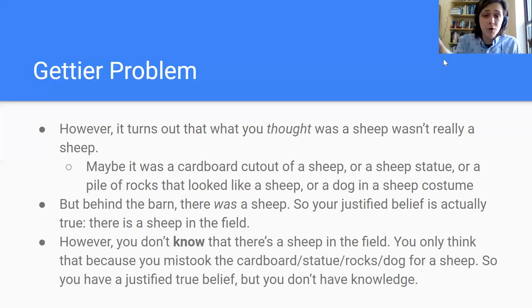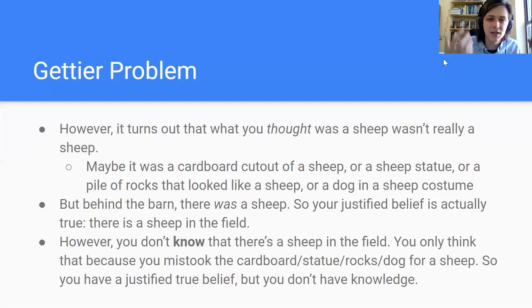So your belief is true and your belief is justified, but it's still not really tied to the facts. Your justification for your belief there's a sheep in the field really has nothing to do with the actual sheep that's in that field, because you can't see that sheep. You have no idea it's there. So you have a justified true belief, but you still don't have knowledge. It's still not tied to the facts in the right way. It's still not reliable. If there wasn't a sheep behind the barn, you would have the exact same belief off the exact same justification, and you'd be wrong. So there's got to be something else.